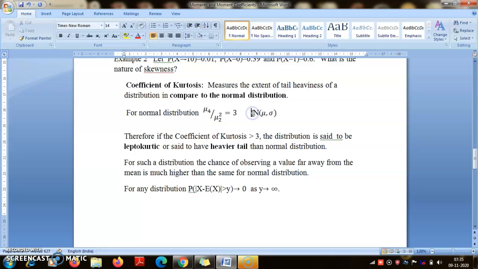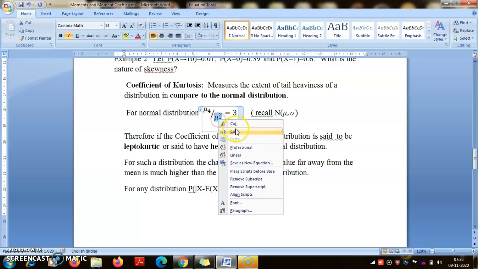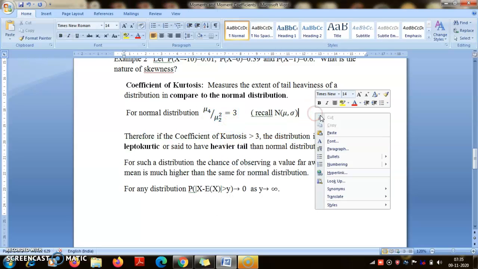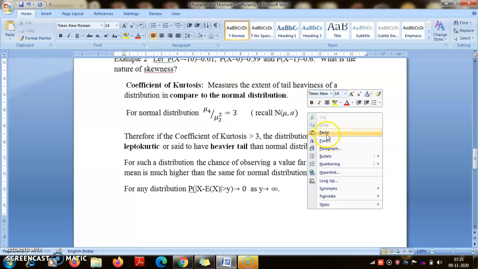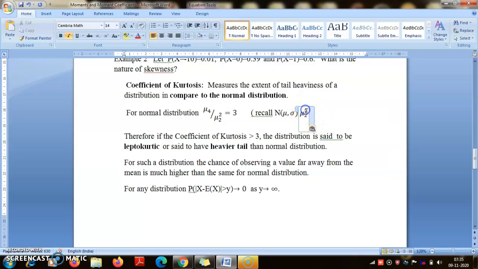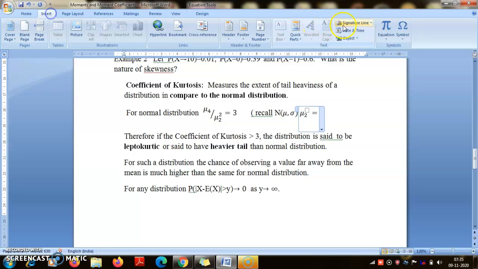Recall, for the normal distribution, what is your mu2? This mu2 happens to be equal to sigma square.